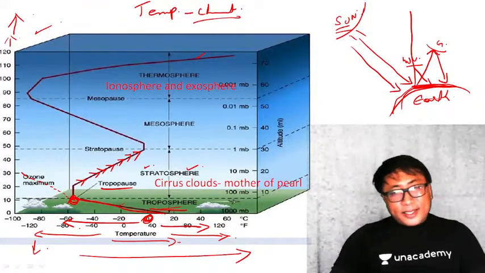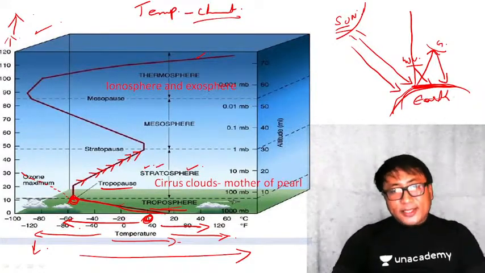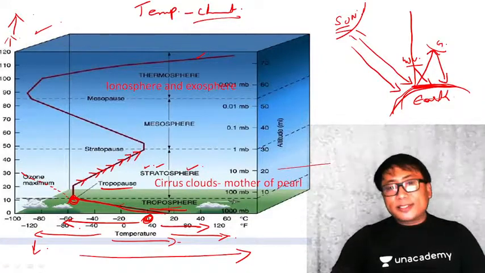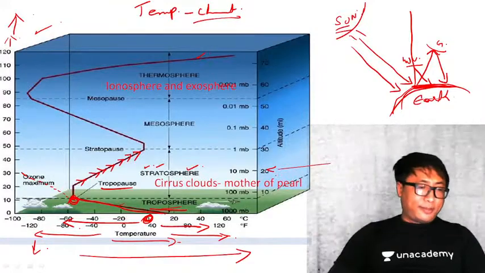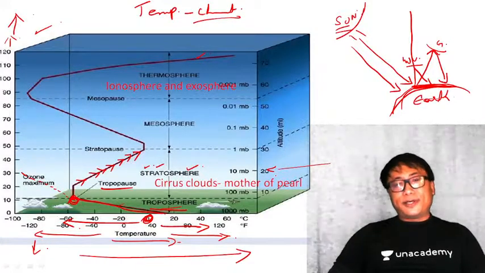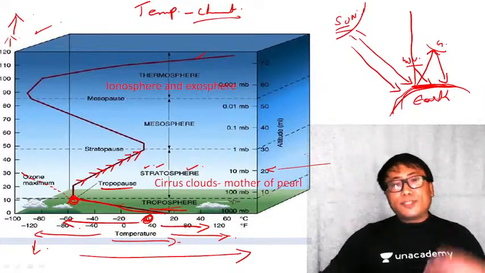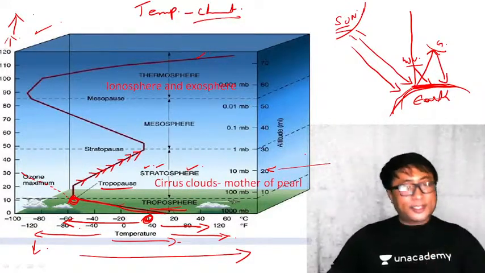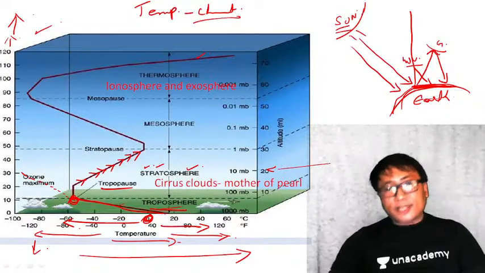See, under this stratosphere, I have a layer known as ozone, or you can say ozonosphere. The ozonosphere, which protects us from the ultraviolet radiation of the sun's insolation, is present in this stratosphere.